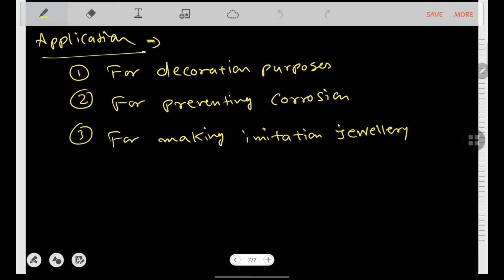Next are the applications of electroplating. First, for decoration purposes, we can do chromating or deposit any kind of other superior metal over a cheaper metal. Second is for preventing corrosion. Third, for making imitation jewelry. Just like in the gold example, if you put a gold type of deposition over a very cheap metal, it looks like gold but it's not a gold one. So imitation jewelry can also be made by electroplating.